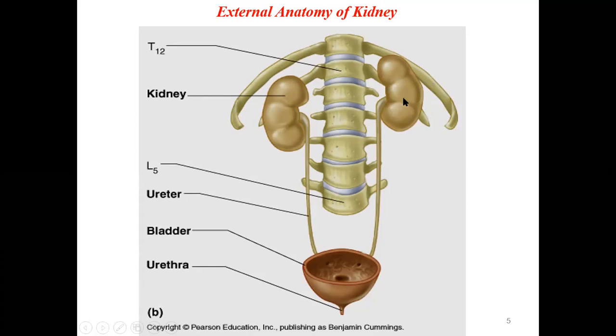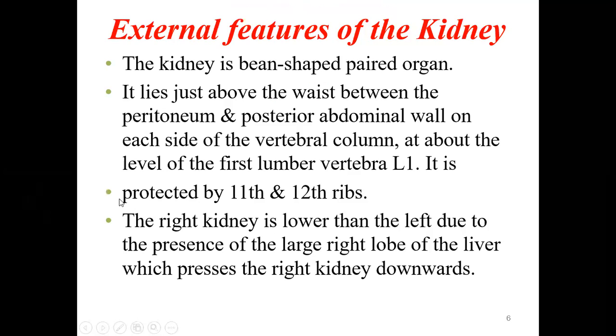For surgeries, usually we approach the kidney because it is on the posterior abdominal wall. We cut the posterior abdominal wall. So when we cut the posterior abdominal wall, we will come across these two ribs. So you're supposed to cut the rib and then try to access the kidneys. Okay. So that posterior relation is very important: the 11th and the 12th rib, especially the 12th rib. So it is protected by the 11th and 12th rib from behind, posteriorly.